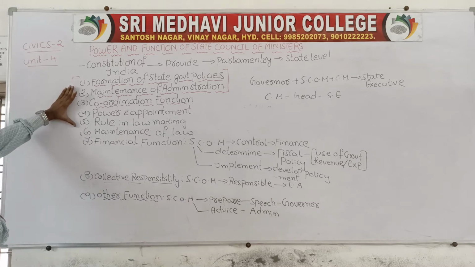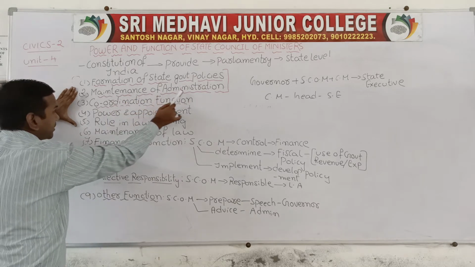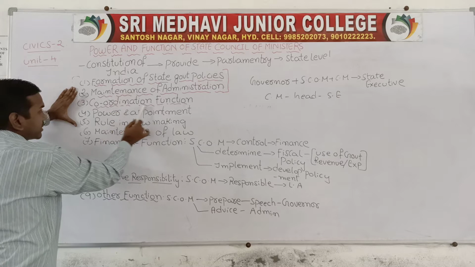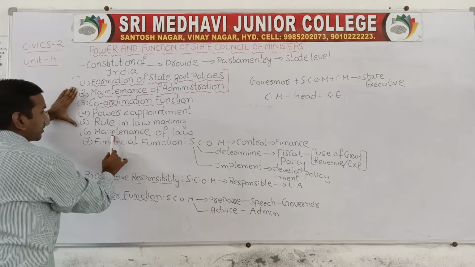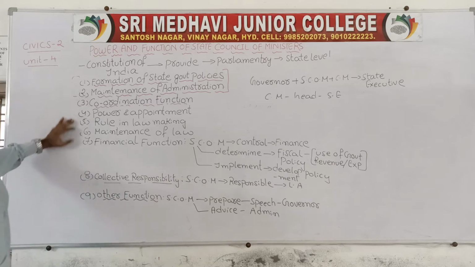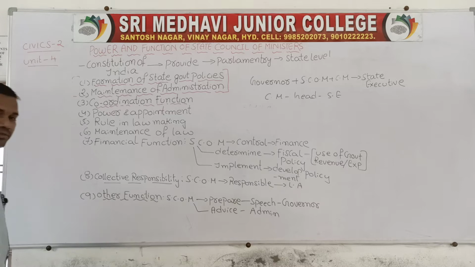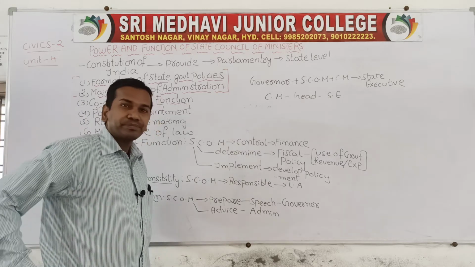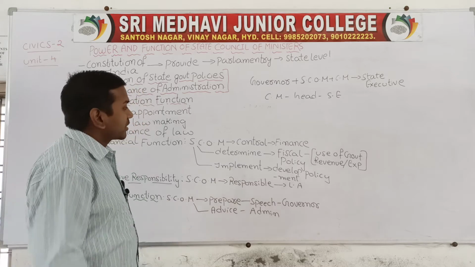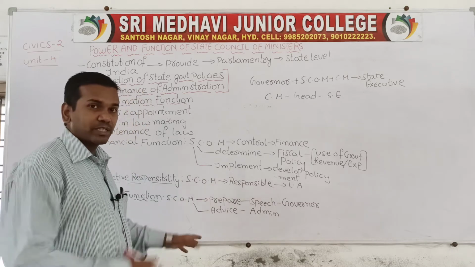these 6 important functions: formation of state government policies, maintenance of administration, coordination function, power of appointment, role in making law, and maintenance of law. The remaining functions are the financial function, collective responsibility and other functions. These 3 functions we will discuss today, students. In the last class we will recapitulate it, and after discussing this we will recapitulate everything.